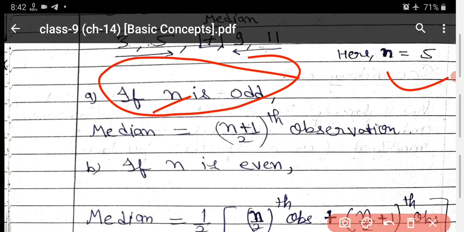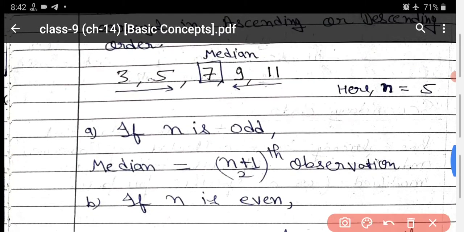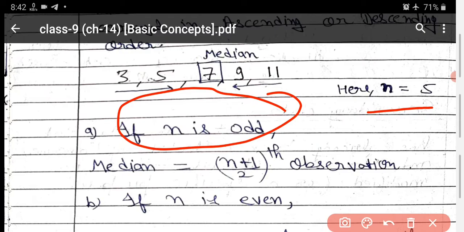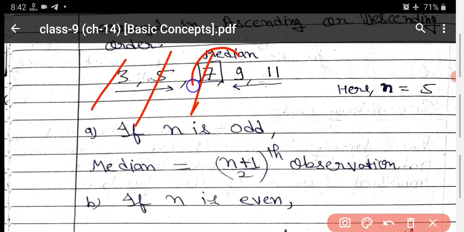If n is odd, what is the formula for median? Median is equal to the (n plus 1) upon 2th observation. Now I will explain it with that question. What is the median? n here is 5, so n is odd. So we use the formula (n plus 1) upon 2th observation. Putting 5 in place of n, we get 5 plus 1 upon 2, that is 6 upon 2, which is 3. So it means the third observation, with the observations arranged in ascending or descending order. So the third observation is your answer.